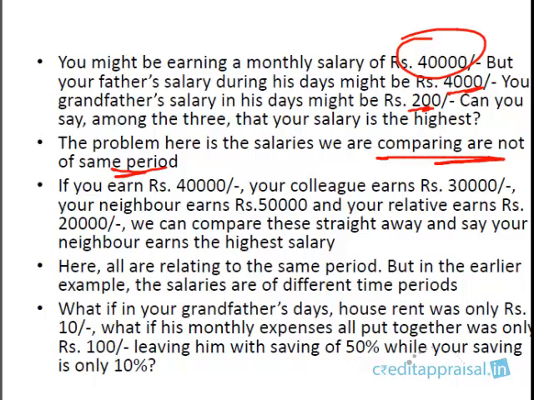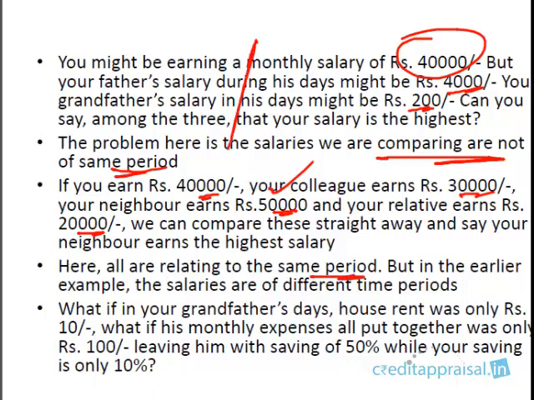If I were to compare you and your colleague, your colleague is earning 30,000 and you are earning 40,000. Your neighbor is earning 50,000. Your relative is earning 20,000. Since all of you are contemporaries, I can straight away compare and say your neighbor is earning the highest, 50,000. This we can do because they're all relating to the same period.